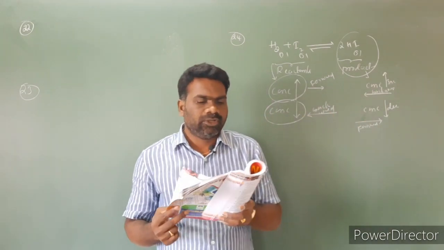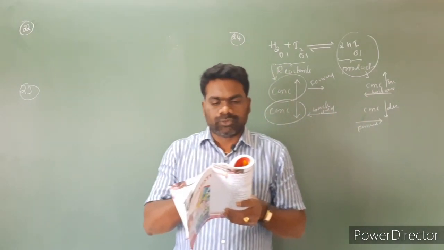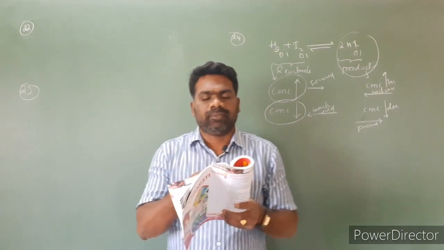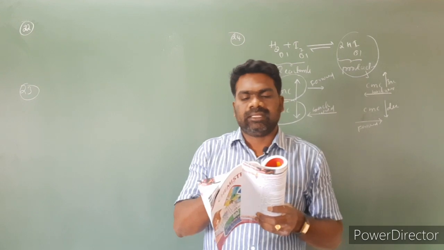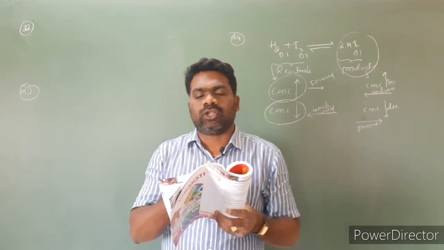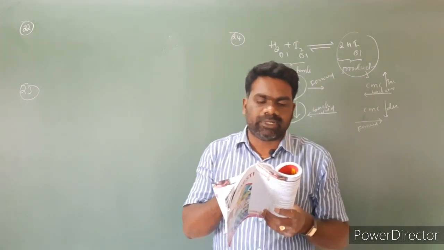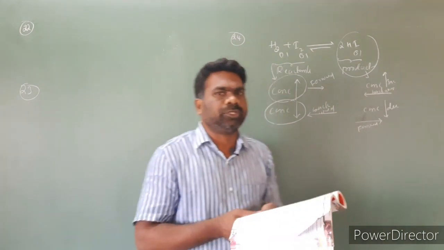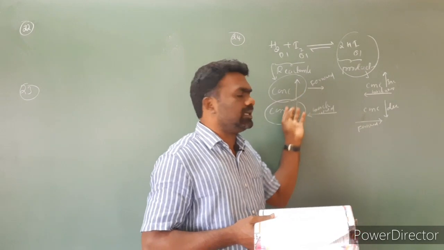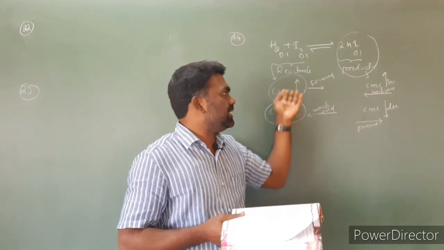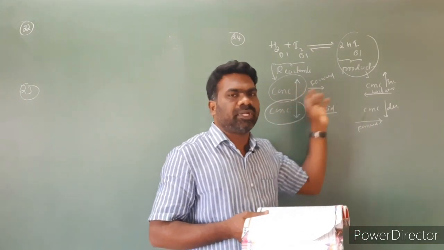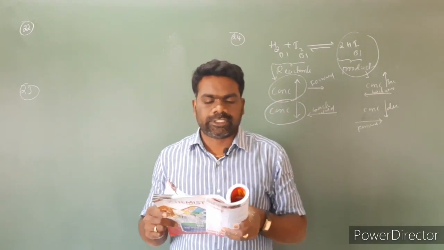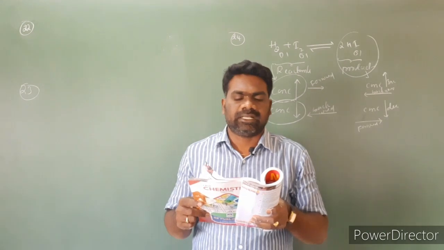Look at question number 24. The following statement is incorrect about equilibrium: the position of equilibrium cannot be disturbed by changing the concentration of reactants or products. We can disturb it. The position of equilibrium can change by increasing or decreasing the concentrations of reactants and product. Question number 24, the fourth option is correct.